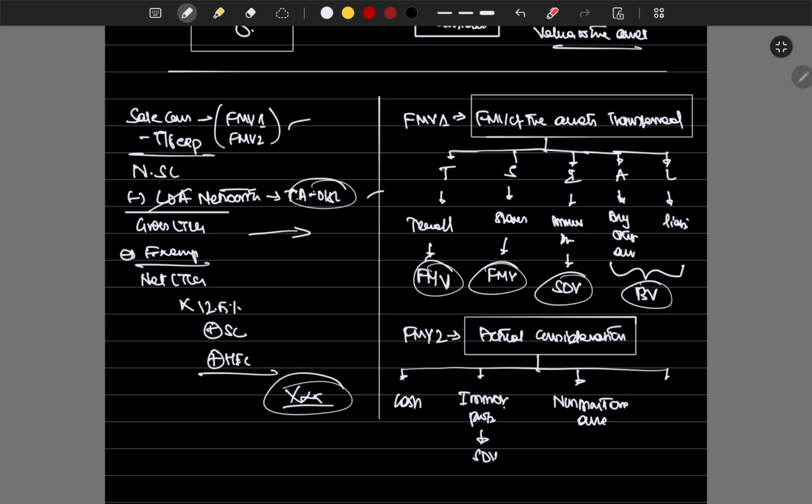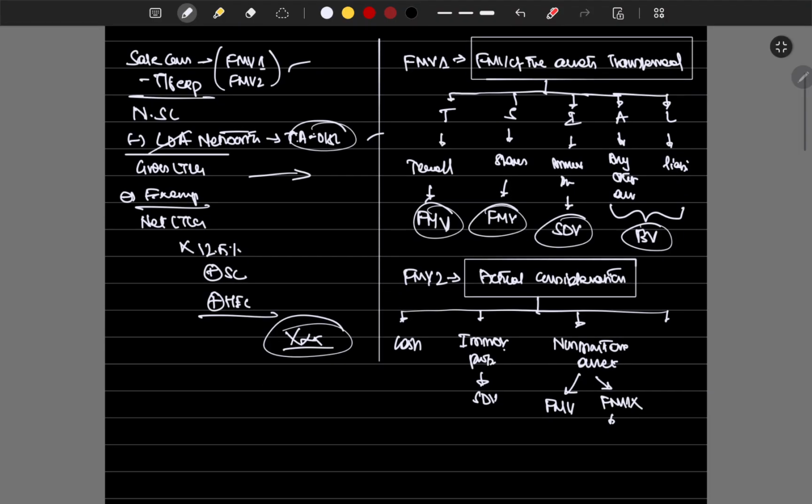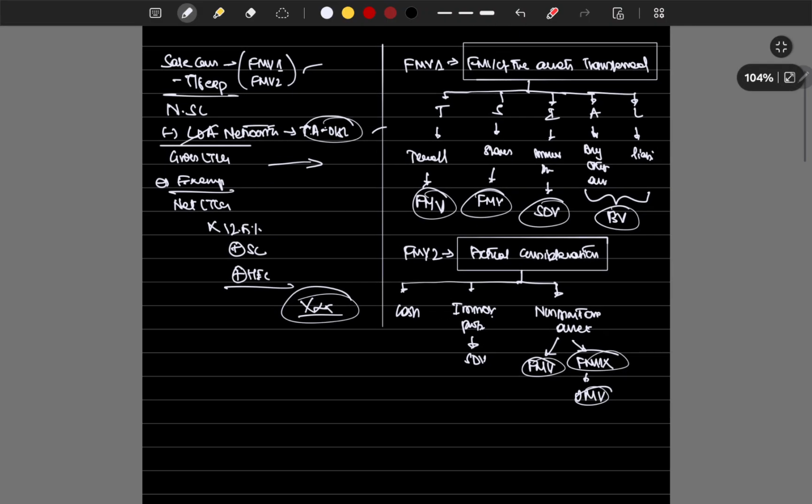If FMV is there, take FMV. If FMV is not there, take open market value. So this is what we are going to do, and we have seen what's going to come for fair market value 1 and fair market value 2.